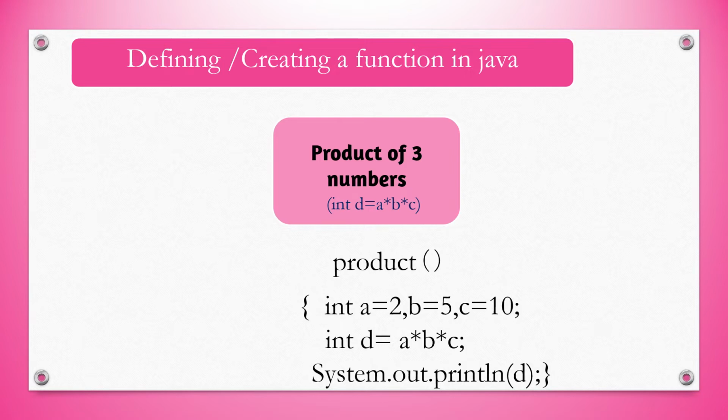So here product function name is here. And in this case, we are not accepting any arguments. We are just assigning a is 5, b is 5 and c is 10, and finding the product and printing the value. So no accepting values. That means empty bracket will be here, and no return type, that means void will be here. So like this we can write the prototype of any program according to the question.